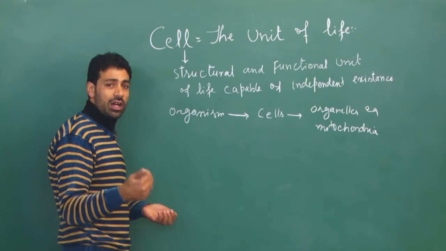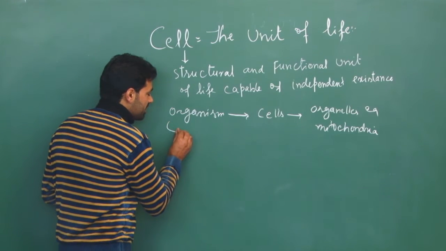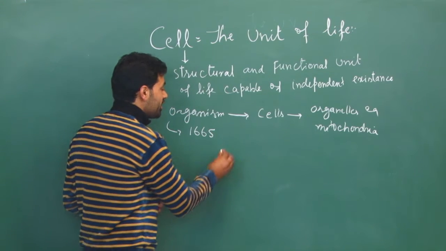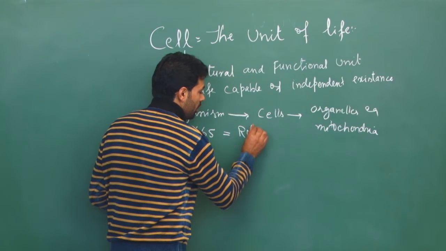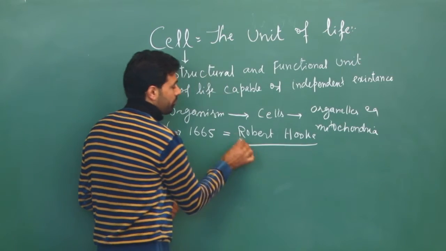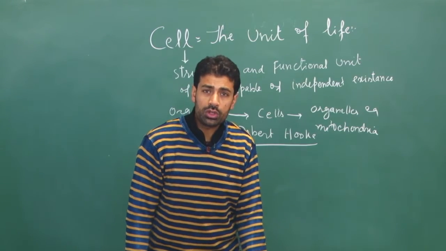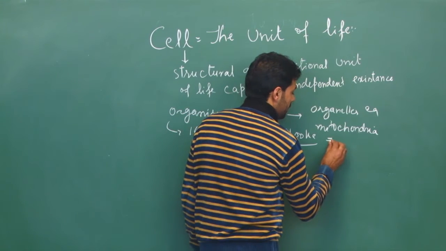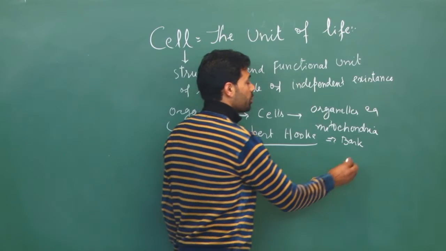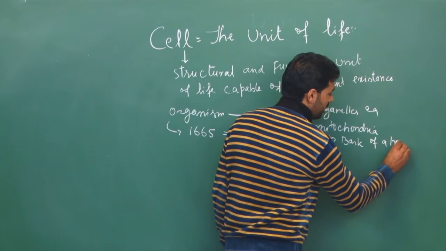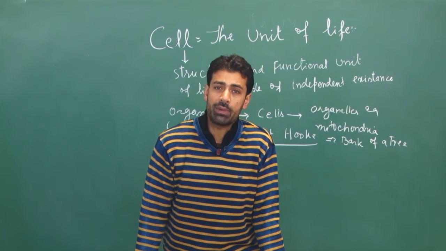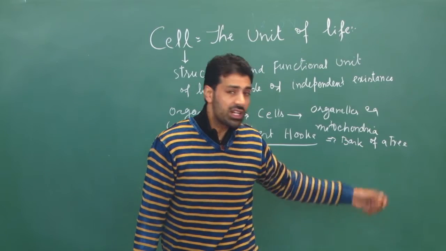Now coming to the discovery of the cell. Cell was first discovered in 1665 by a scientist named Robert Hooke. He took bark of a tree, a Spanish oak tree, Quercus suber, and with the help of his self-made microscope, he observed the bark.